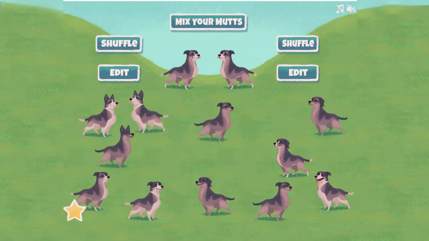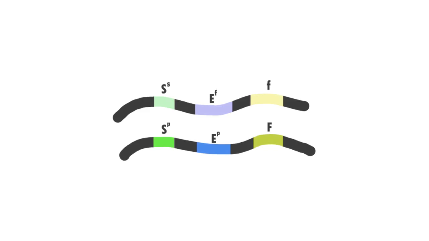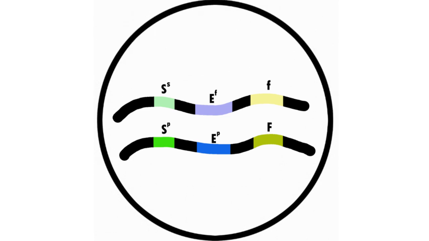Offspring receive half of their DNA from one parent and half of their DNA from the other parent. Let's focus on one single chromosome. Chromosomes each have many genes, but we will model only 3. Sexually reproducing organisms, including dogs and humans, have 2 sets of DNA in every cell in their bodies. That means they have 2 copies of each gene.